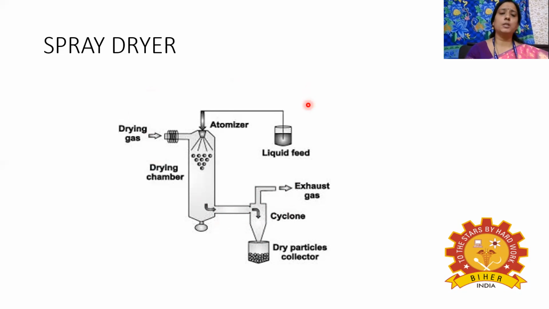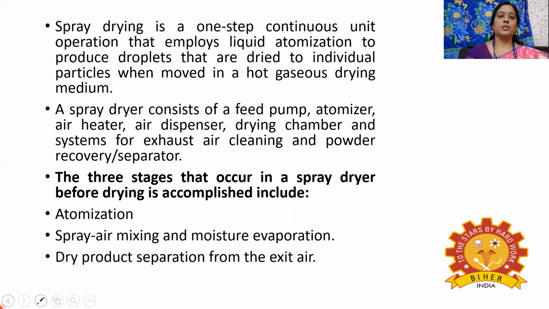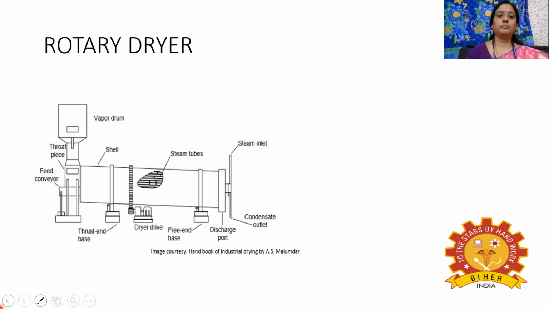So by using the spray dryer, we can get a powdered form of product. It is mainly used in the manufacturing of powdered products. The main three stages occurring in this spray dryer are atomization, spray air mixing and moisture evaporation, and dry product separation from the exit air.